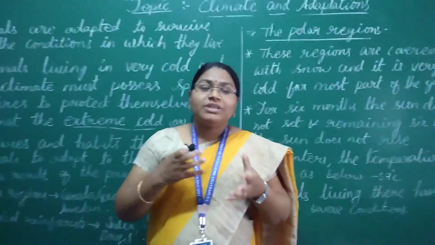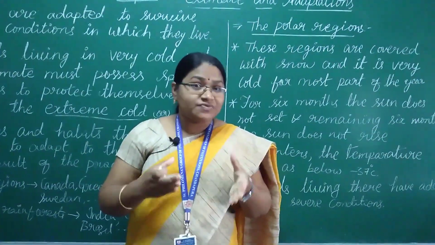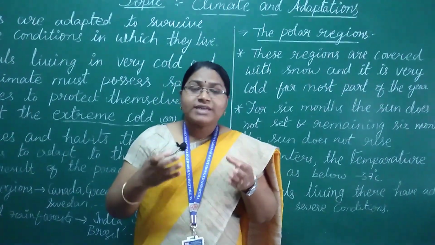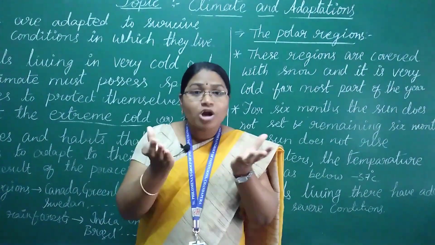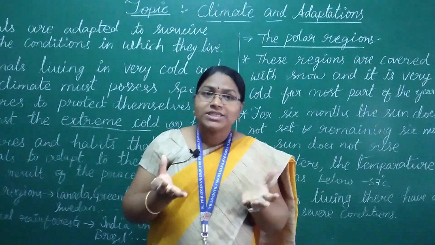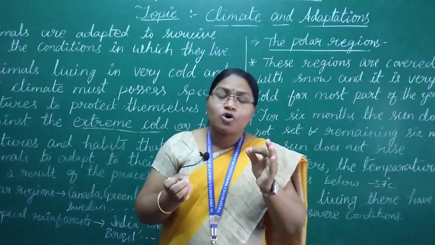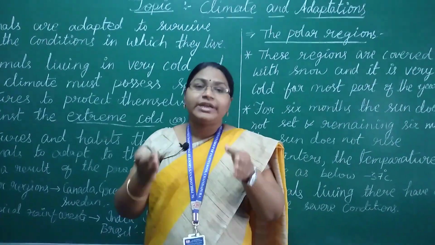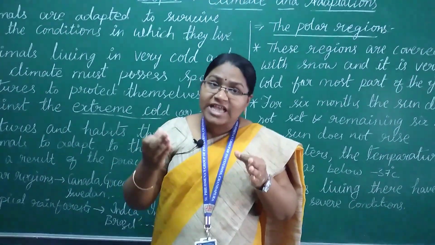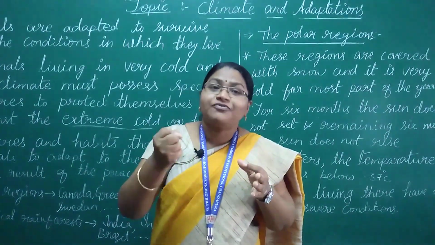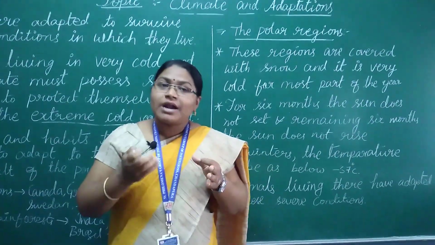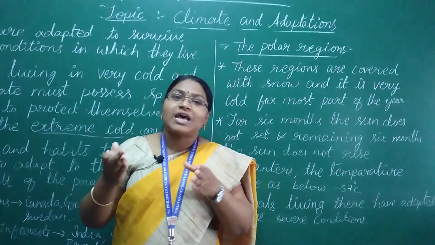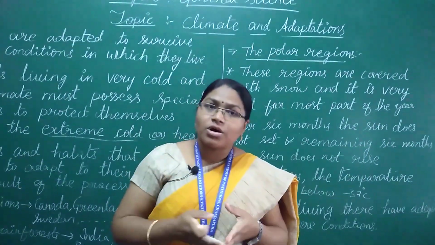And the polar bear is also a good swimmer, as I said. It has very large and broad paws with very sharp claws, which help to protect from predators as well as to catch prey like fish and other animals to eat. These features also help it swim inside the water.